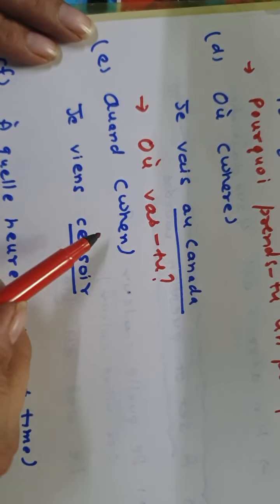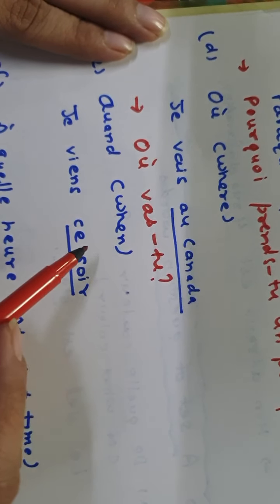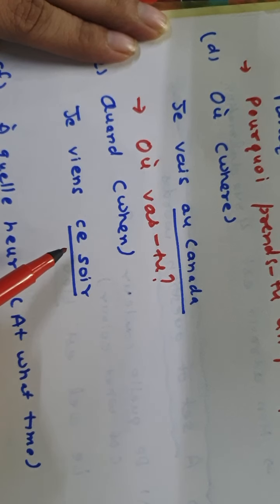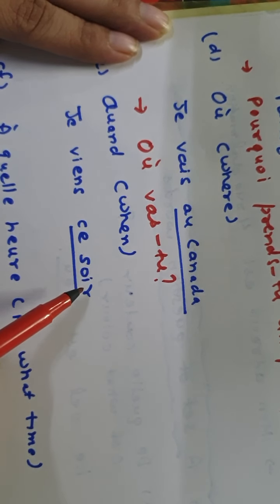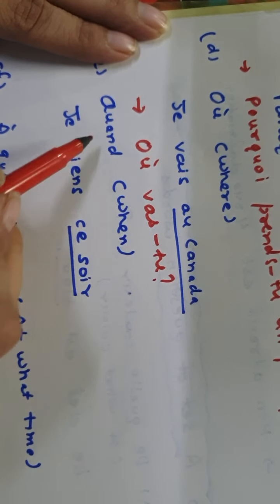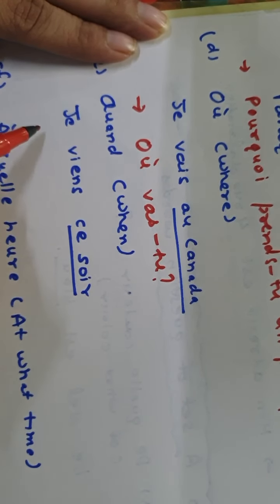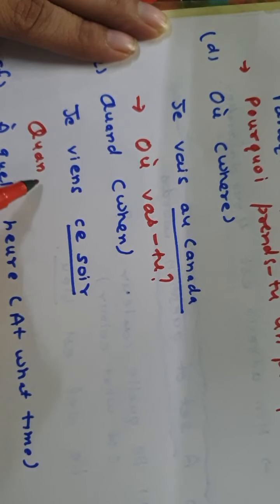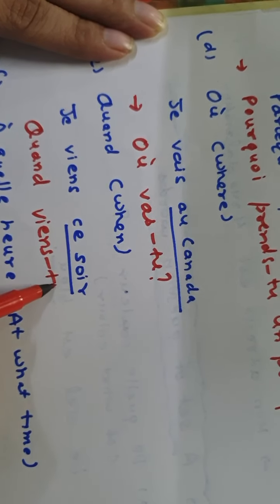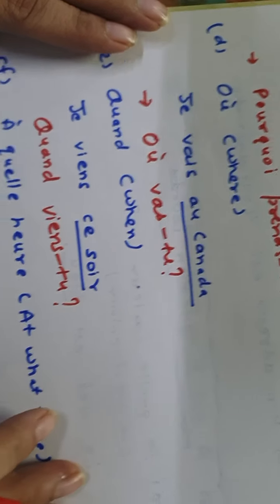Then quand, when. Basically when it is not a specific time that is mentioned, but this evening, morning, any month, any year name, you can use quand. So je viens ce soir, so you can simply ask when are you coming, quand viens-tu, or quand est-ce que tu viens.